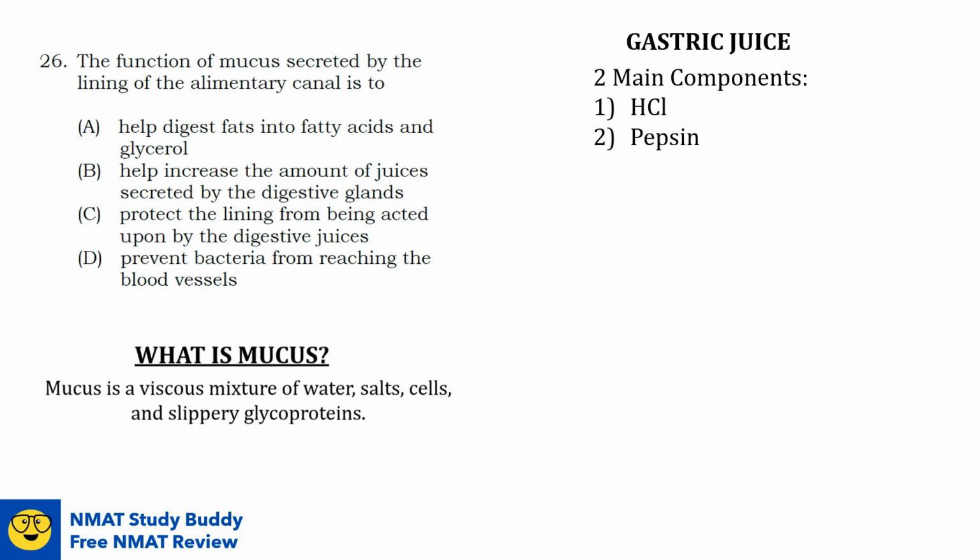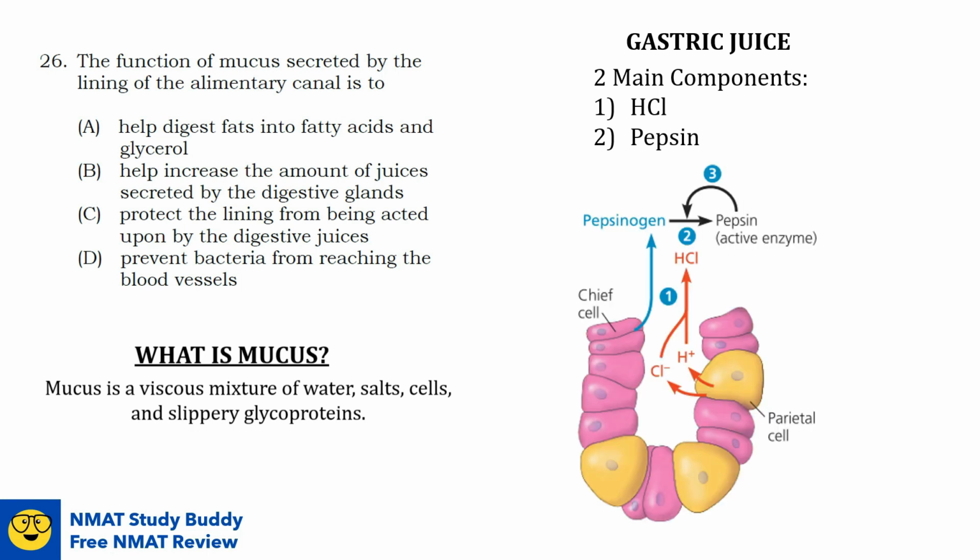So here's how gastric juice is produced. First, pepsinogen is secreted by the chief cells. Remember that pepsinogen is inactive. And then HCl is produced by the parietal cells. HCl is very important in activating the conversion of pepsinogen to its active form, pepsin. Pepsin then activates more pepsinogen, starting a chain reaction. Pepsin begins the chemical digestion of proteins.